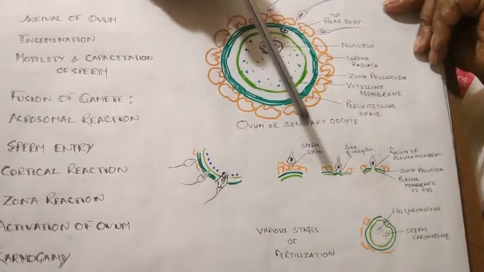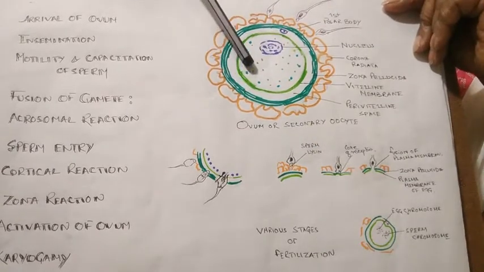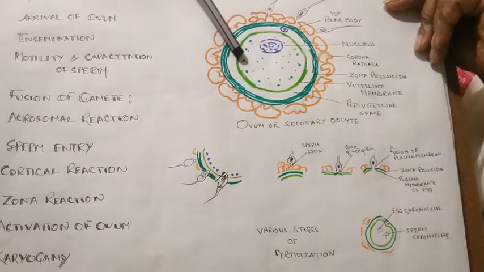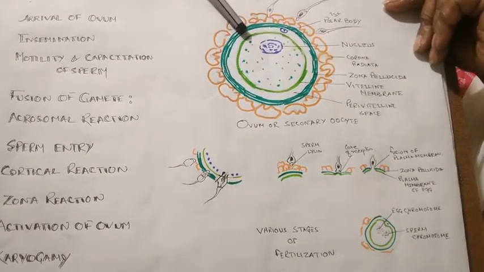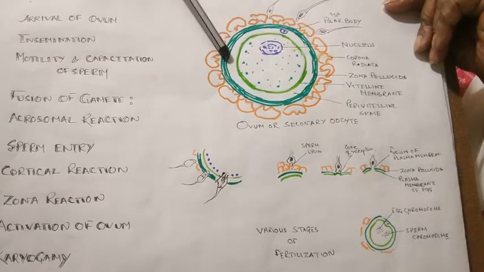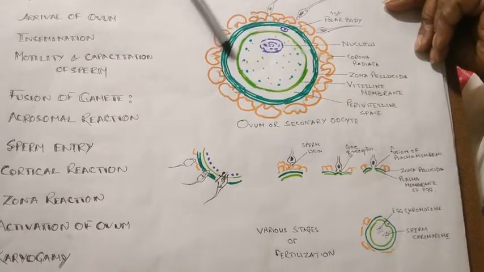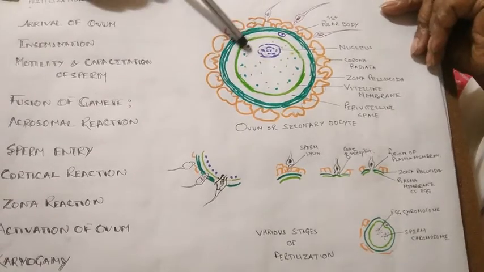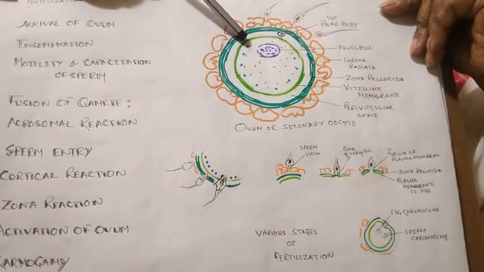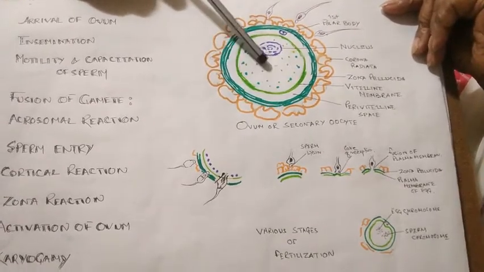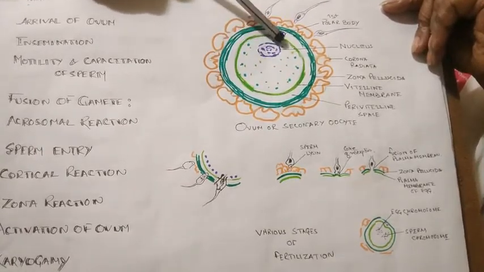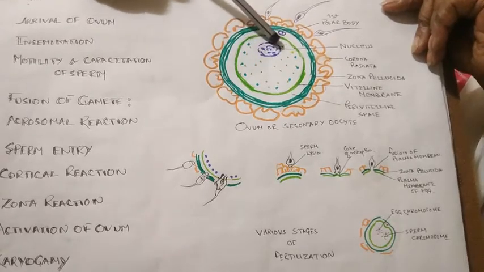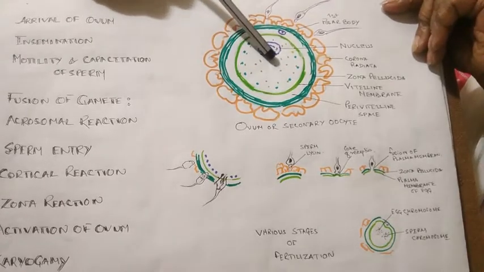And then there are cortical reactions. We know that a wave of calcium extrudes cortical granules outside, and thus prevents other sperms from entering. In the zona pellucida also, the receptors of the sperms are destroyed, so no other sperm can enter, so there is monospermy. And finally the nucleus of the ovum completes meiosis II, and forms one polar body and the male and female pronuclei.